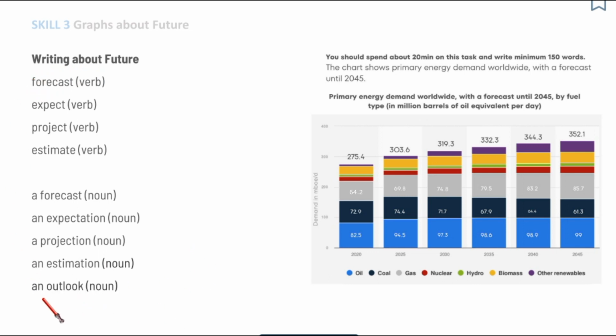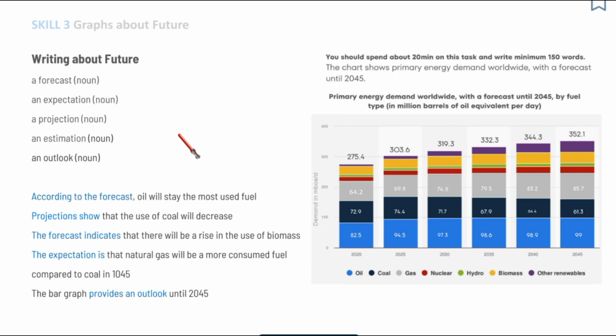We can also use the word outlook. I actually have used it in my report. You have already seen it. An outlook is a noun and there is no corresponding verb. So these are examples of how we can use nouns in our report.